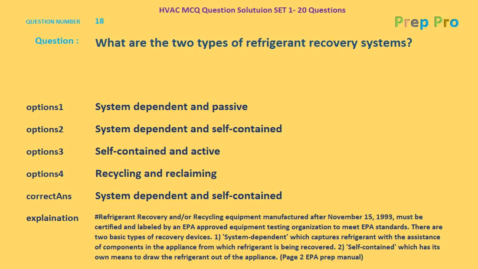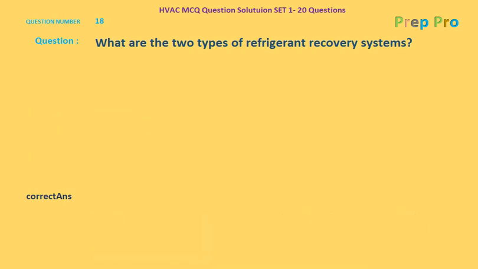There are two basic types of recovery devices. Number 1, system dependent, which captures refrigerant with the assistance of components in the appliances from which refrigerant is being recovered. Number 2, self-contained, which has its own means to draw the refrigerant out of the appliance. Page number 2, EPA Prep Manual. Now let's go to the next question, question number 19.